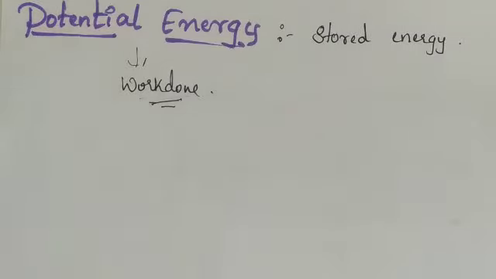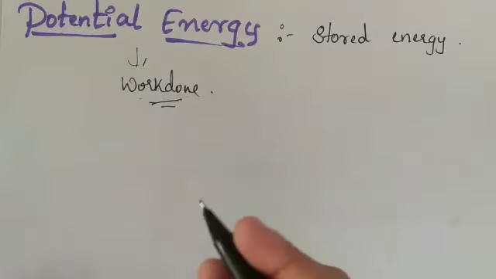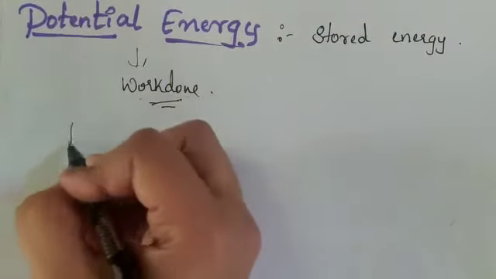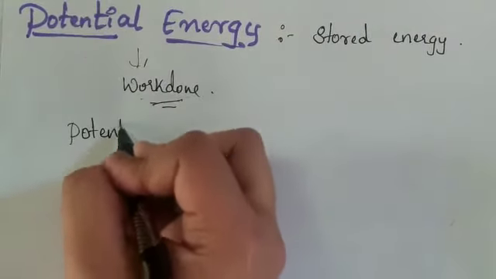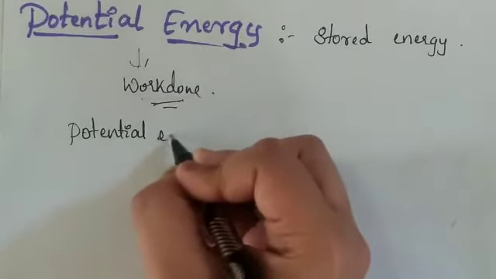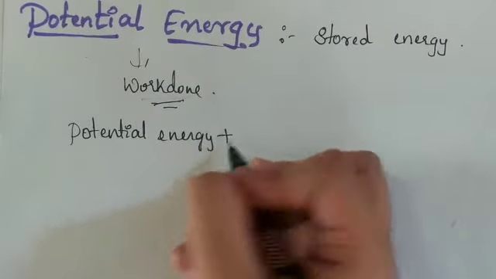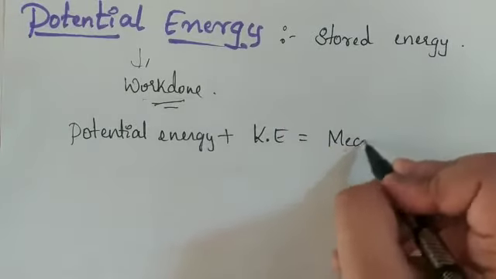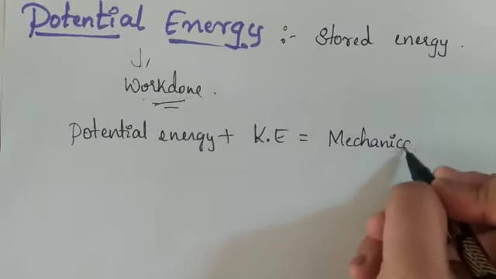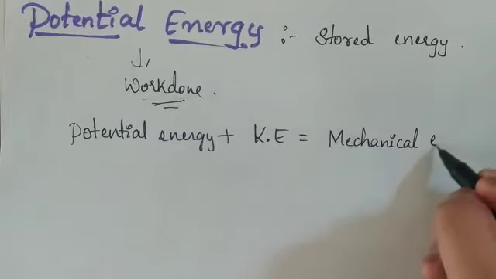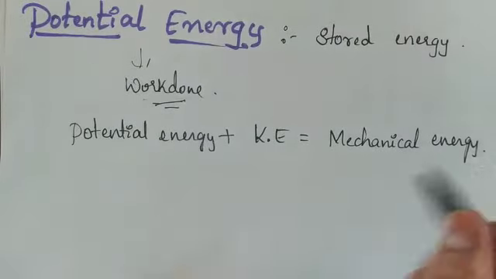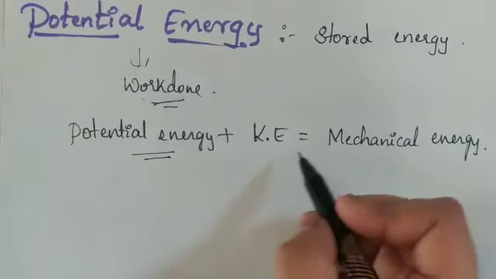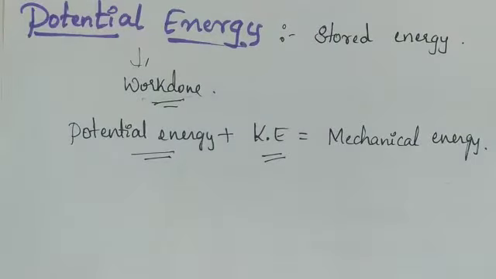That is called kinetic energy. So in combination, potential energy plus kinetic energy is mechanical energy. These are the two types of mechanical energy: potential energy as well as kinetic energy.